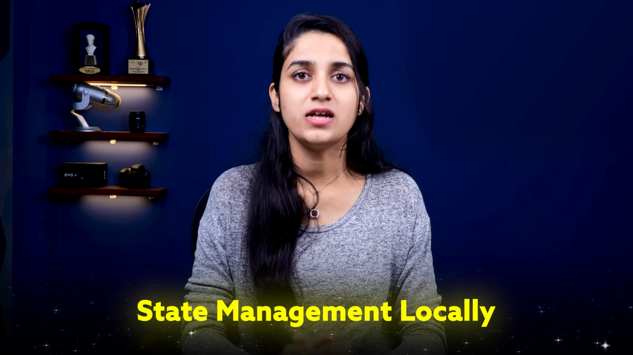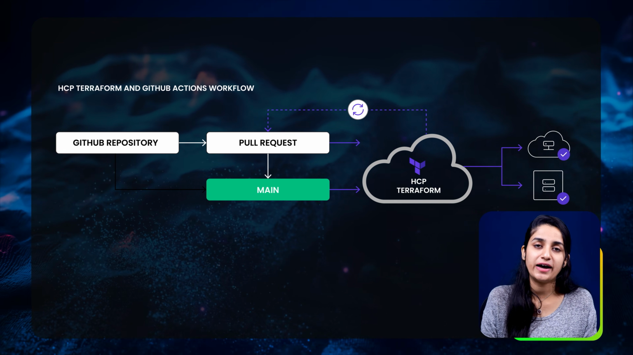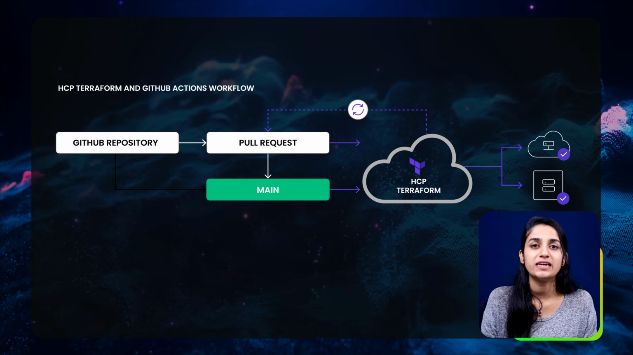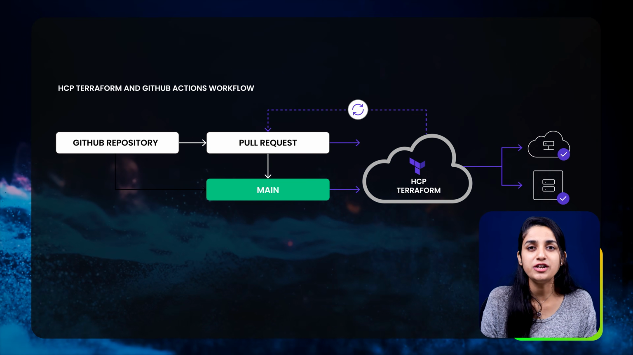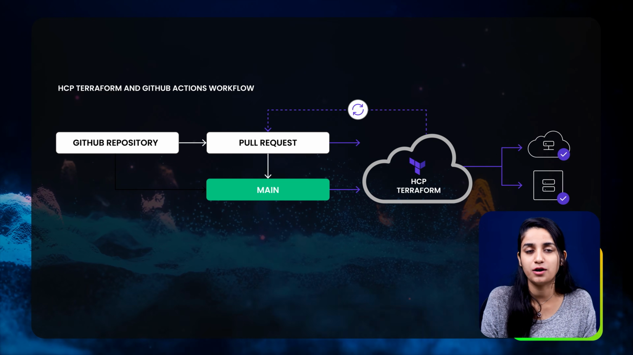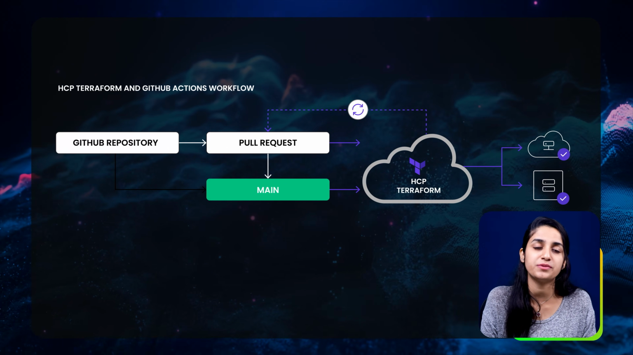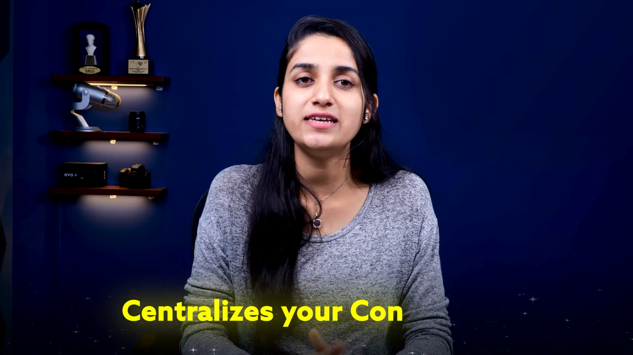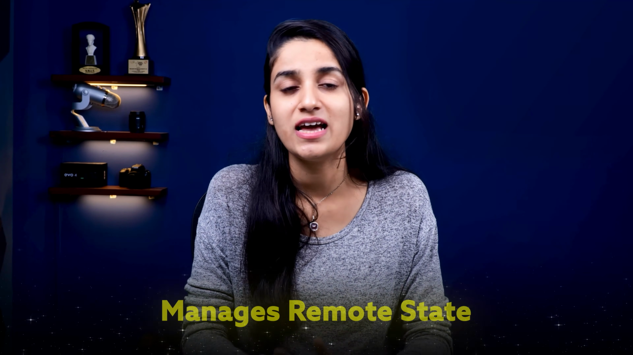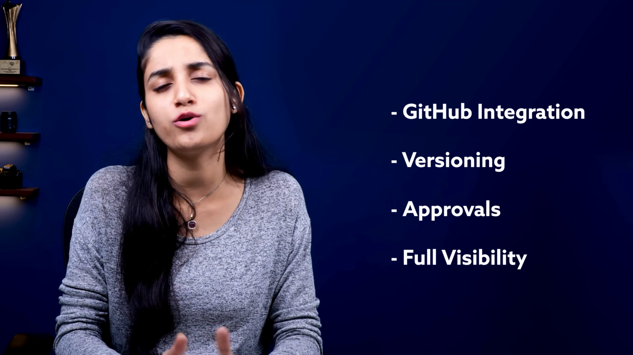So the config file that we created previously was also being managed by the state management locally. Now suppose you uploaded your config file on GitHub, then Terraform Cloud collects your file from GitHub and will run and handle the state management on the cloud, and with that it will also create, maintain and manage the resources from Terraform Cloud. Basically, it centralizes your config file, manages remote state and runs Terraform in the cloud. No setup needed on your local machines. Plus, with GitHub integration, versioning, approvals and full visibility become more seamless.